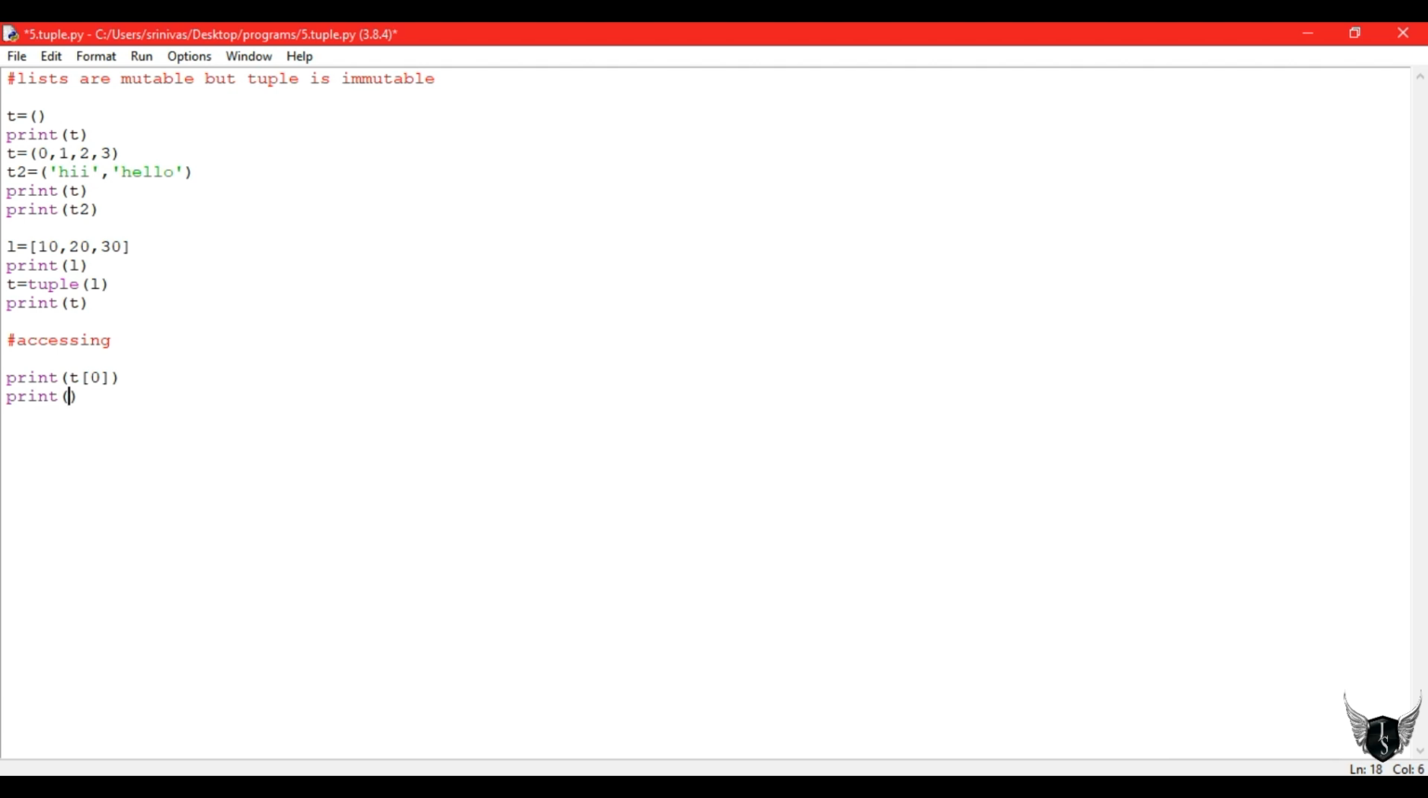First is accessing. To access a tuple, we shall use indexing. We can use slicing also to get several values. So the 0th index value, nothing but 10, will be printed, and -1 means the last value, nothing but 30, will be printed.